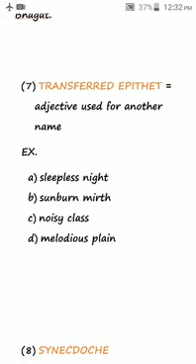Sunburn mirth. Mirth means joy, sunburn. So here it means the people who are sunburn and they are happy, they are enjoying sunshine. Noisy class. Here the class is not noisy, but the students are noisy, but the adjective noisy has been shifted from students to the class.